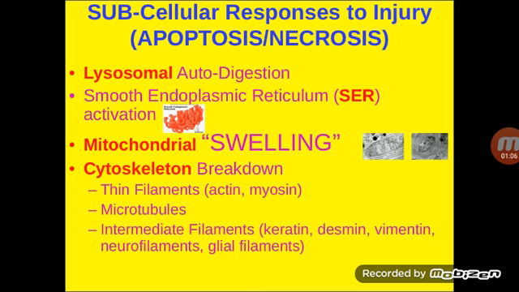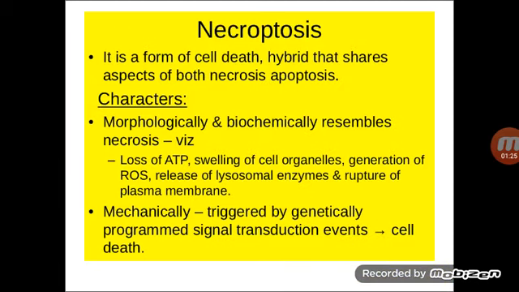This is followed by breakdown of cytoskeletons like actin and myosin, which are labeled as thin filaments, microtubules, and intermediate filaments like keratin, desmin, vimentin, neurofilament, and glial filaments. So these are a few things wherein the cellular response to the injury is seen.